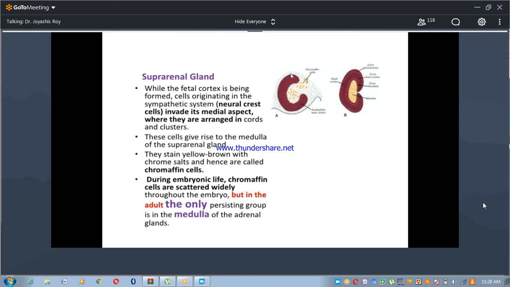While the fetal cortex is being formed, cells originating in the sympathetic system, the neural crest cells, invade its medial aspect, where they are arranged in cords and clusters. These cells give rise to the medulla of the suprarenal gland.